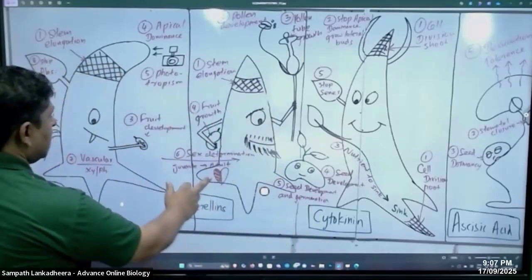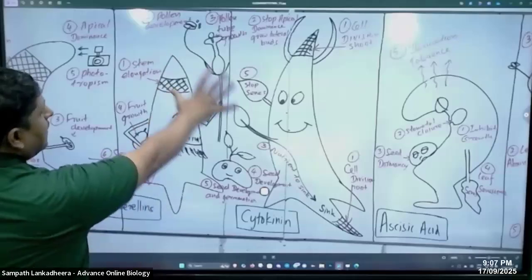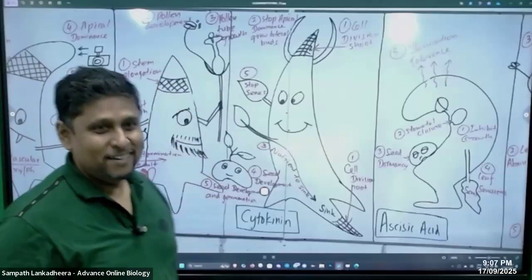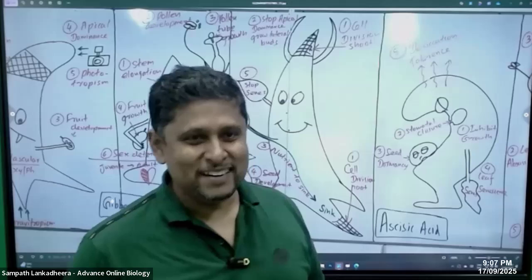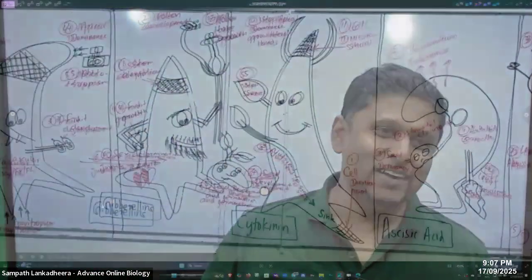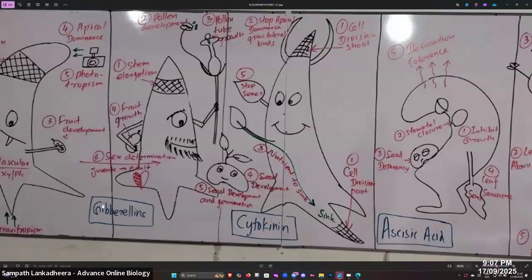So we move to the second one. Second one is this gibberellin guy, right? We said that the gibberellin guy is like having all his thoughts for sexual reproduction. So you can see that, right? Stem elongation is an exception.